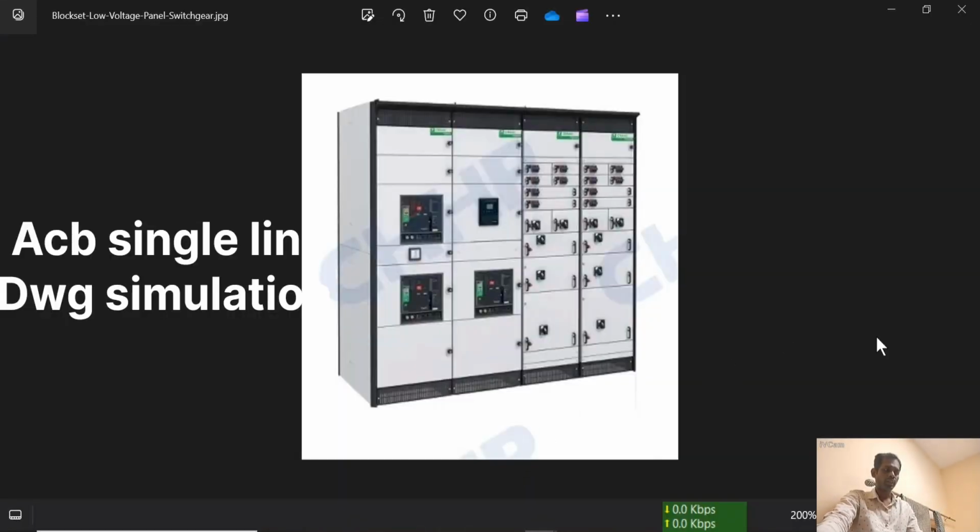Hi, good morning friends. Today you are learning about ACB control diagram simulation. This is the LV panel. This is incomer 1, and this is incomer 2. Incomer 1 is a normal supply, and this is the generator supply. This is how to control this ACB. Today we are doing a single line diagram simulation in this video. So let's start.